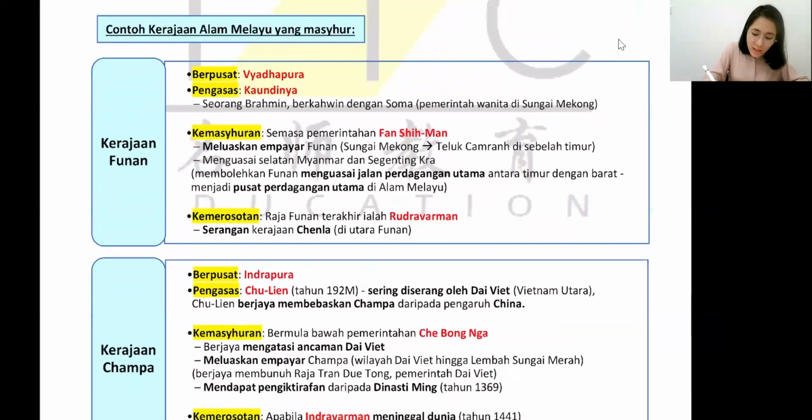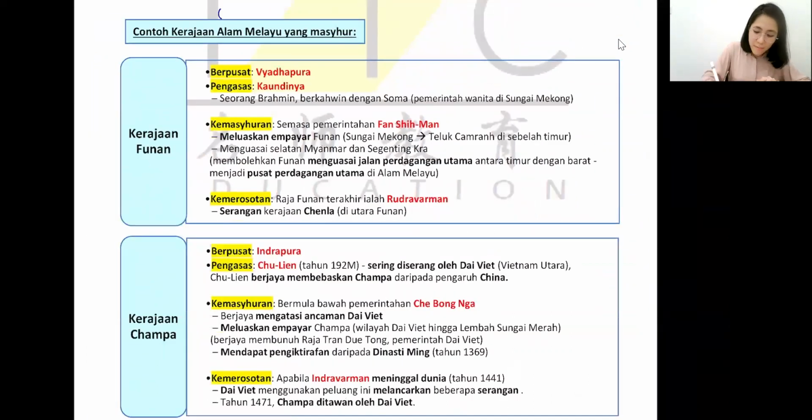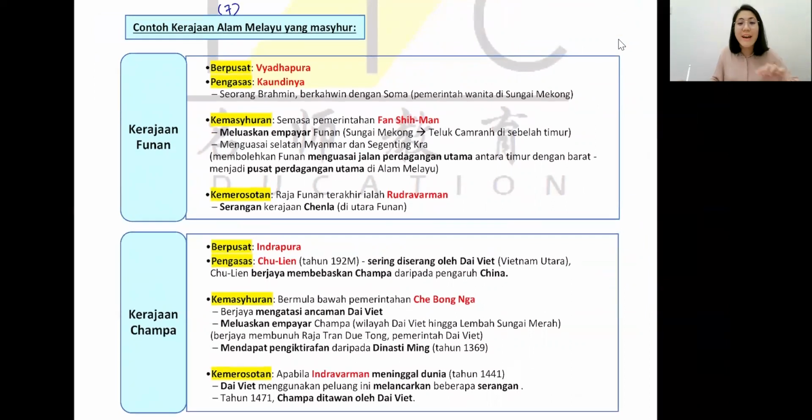So total, actually, we have 7 kingdoms here. For information, we have 7 kerajaan Alam Melayu. Tapi I only choose 2 contoh-contoh lah, 2 examples, which is your Funan government and Champa government. I only focus on these 2. Okay, so let me explain to you the basic thing before we go into the details. So when we explain the kingdoms, you can see this word, contoh kerajaan Alam Melayu yang masyhur.